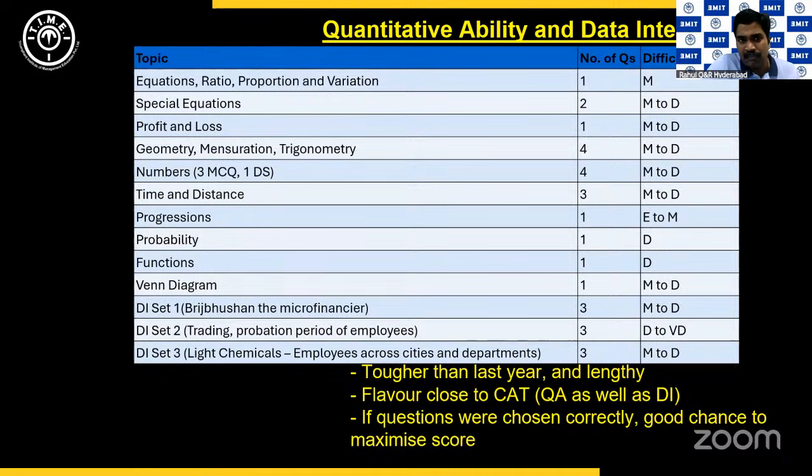But here today, if you see arithmetic questions, there was just one question from simple equations, as you can see here, and that was moderate. There was one question from profit and loss, and from time and distance there were 3 questions, but there were hardly any questions that we could say were easy. There's just this one question from progressions where you have 3 circles that are being formed.